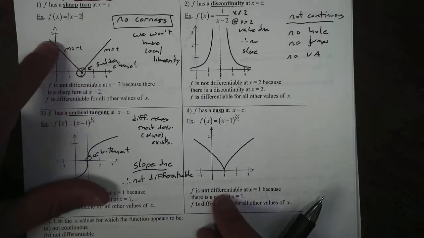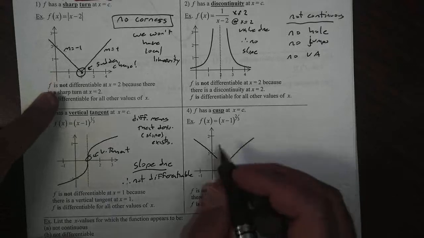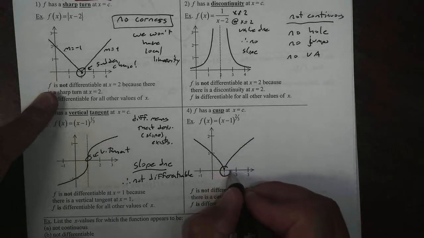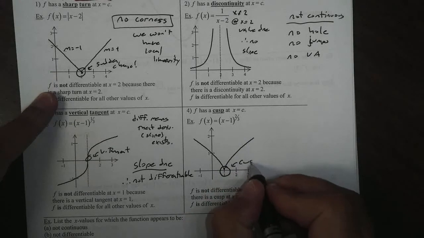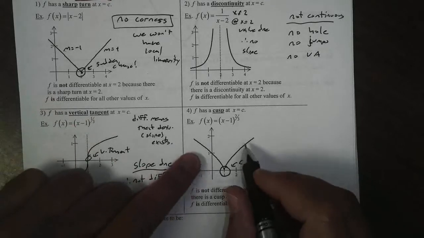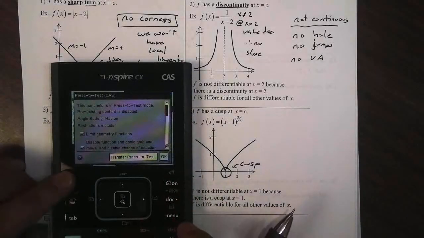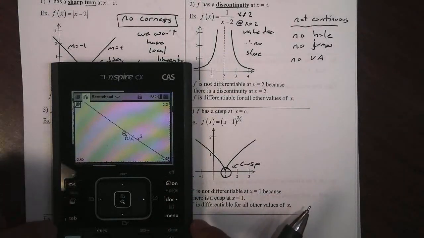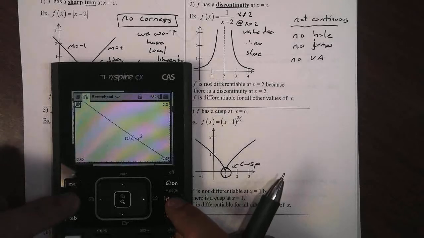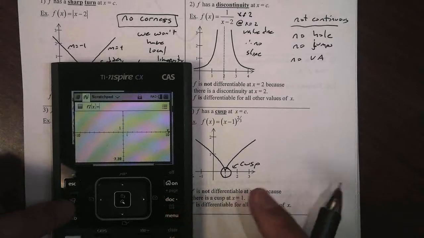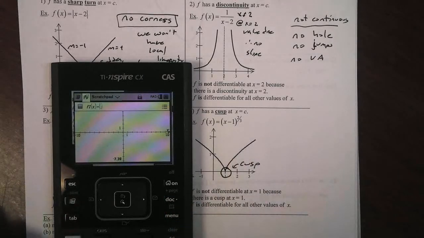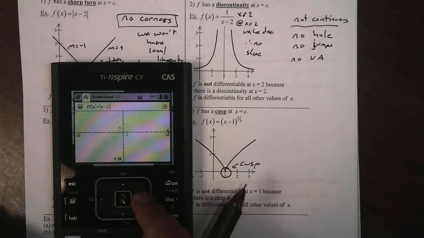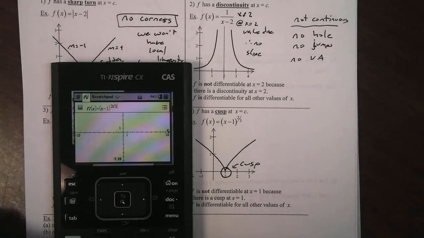Now, very similar to the sharp corner is what we call a cusp. If I look at this point right down here, this is called a cusp. At a cusp is something very special. Let me graph this real quick for you. If I were to graph this here, (x - 1) to the 2/3.